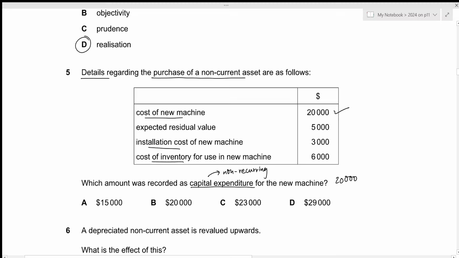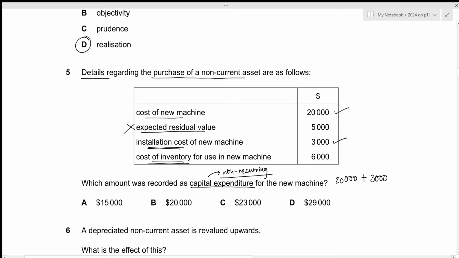Then we have expected residual value. Expected residual value is the amount that we might get at the end of the non-current asset's lifetime by selling it. So this has no relation to our capital expenditure, since it will only be used while calculating the depreciation charge for the year. So we can ignore this for now. Then we have installation cost of new machine. Remember that the machine only needs to be installed once. So that is non-recurring in nature. It will only occur once. It does not occur frequently, which is why this is part of our capital expenditure. So we can add the 3,000.